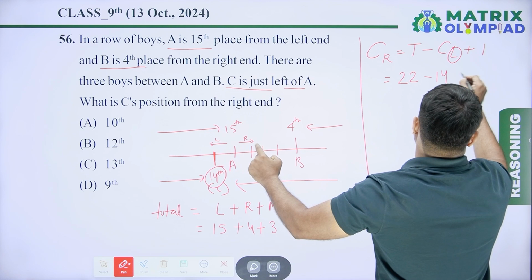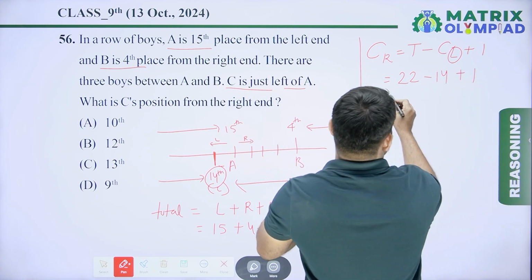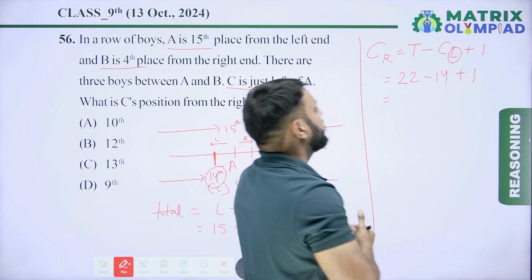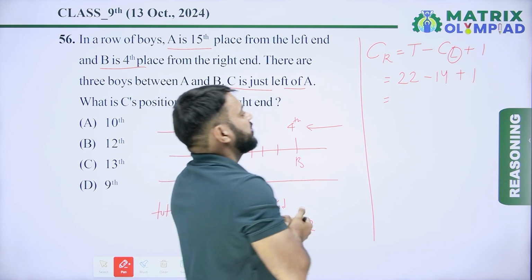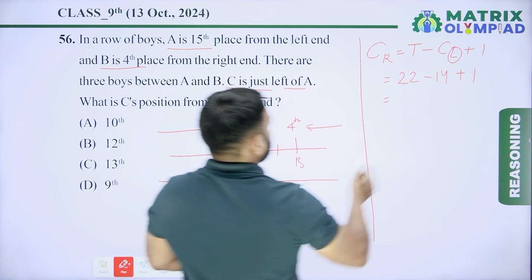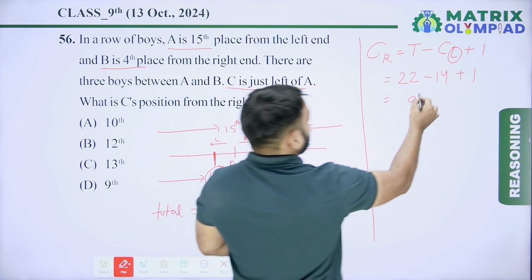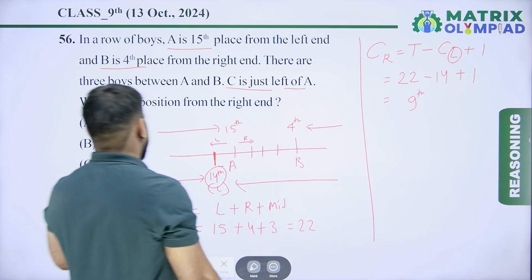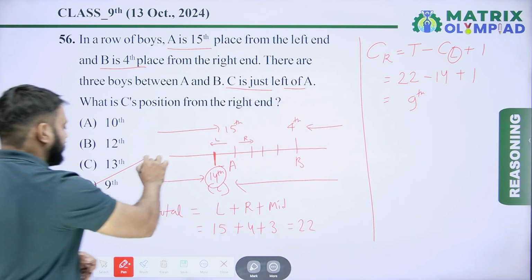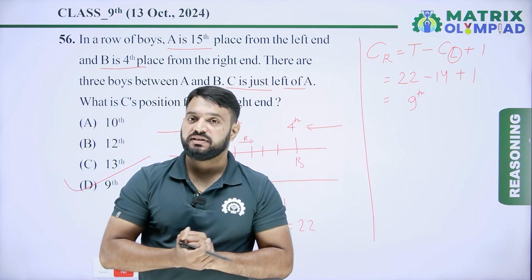So 22 minus 14 plus 1: 22 plus 1 is 23, and 23 minus 14 is 9. So the position of C from the right end is 9th. Option D is the correct answer of this question.